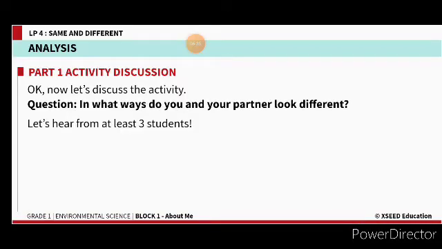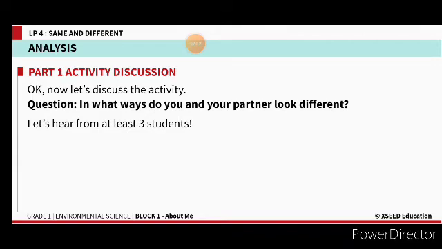Yes, children, we'll continue. So, in what ways do you and your partner look different? You can take any one of your best friends as your partner for this Simon game, and you might have noticed that you both have two eyes, one nose, two eyebrows above the eyes, and hair on the head. Many similarities are there, but in what way are we different? We are different by the color of eyes, shape of the eyes, and shape of the face, like that.